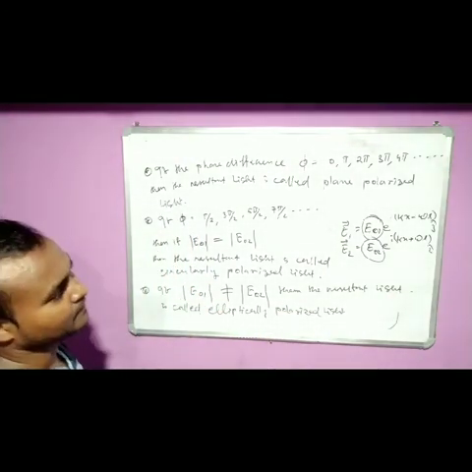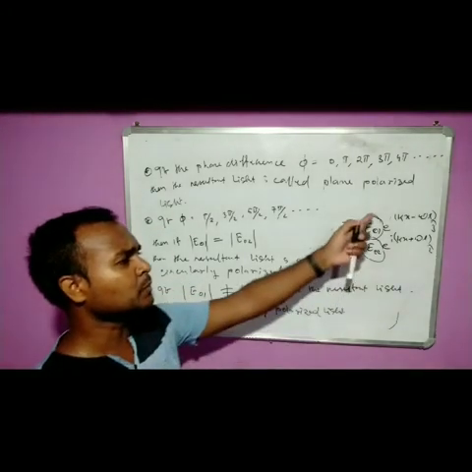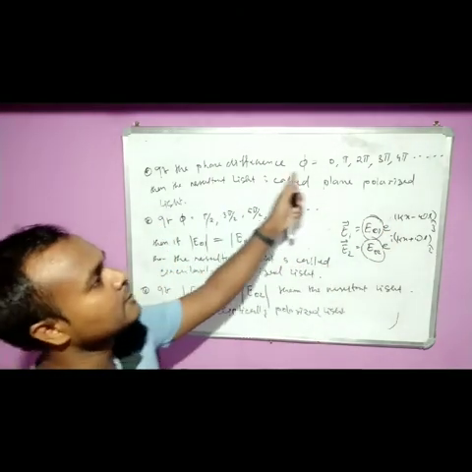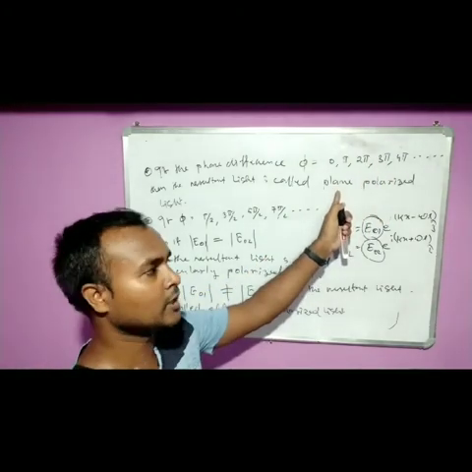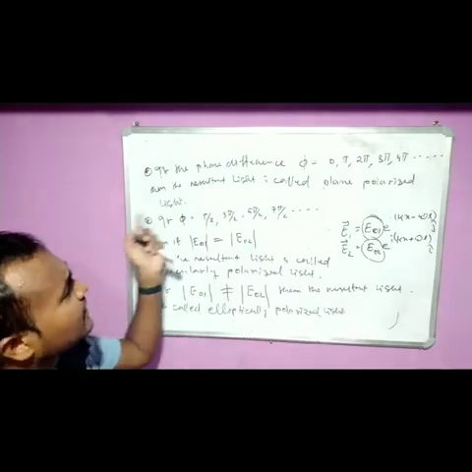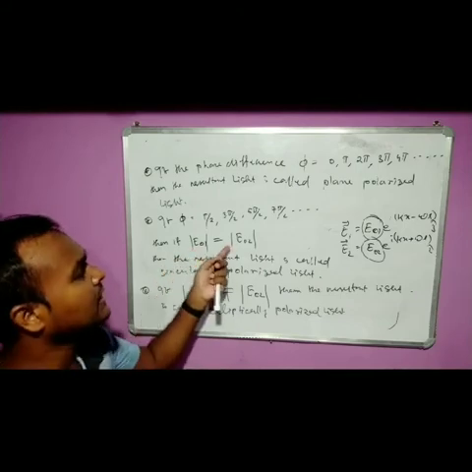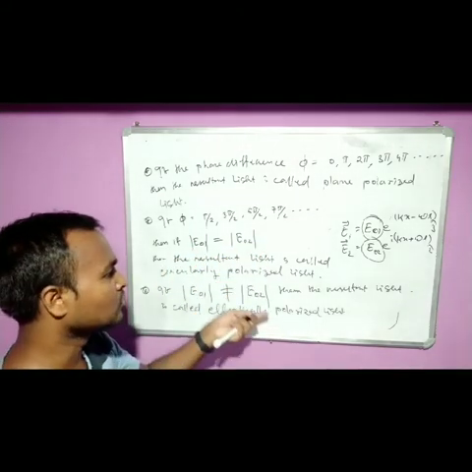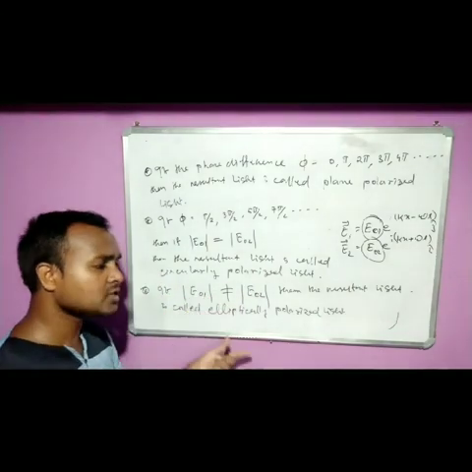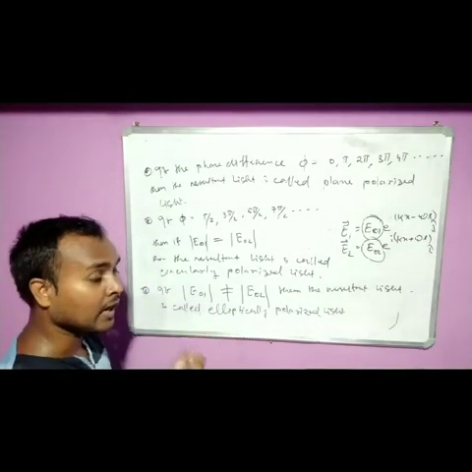So see, when will we follow this procedure? When the states of polarization are perpendicular to each other, then we will check the phase difference. If the phase difference is like this, directly we will say plane polarized light. And if the phase difference is like this, then for the next step, if E01 and E02 are the same, we will call it circularly polarized light. If these two quantities are not the same, then we will call it elliptically polarized light. Now you got my idea?